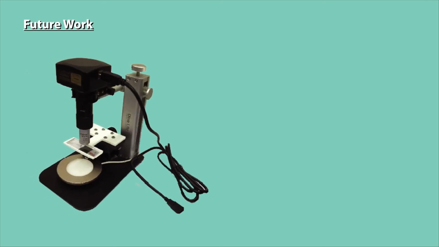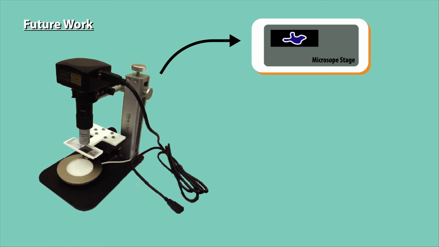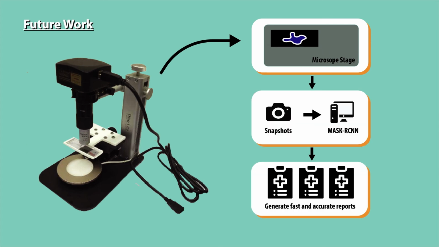Our lab has already constructed a cheaper and portable image-based cytometer. For full deployability in the field, we intend to make further improvements by automating the microscopy process and complementing it with our Mask R-CNN model. Let's not forget that malaria is the deadliest disease. Diagnostic performances must improve at a faster pace than malaria is claiming lives.